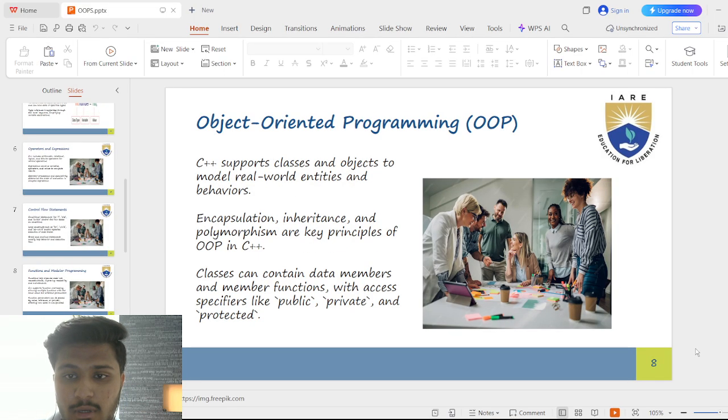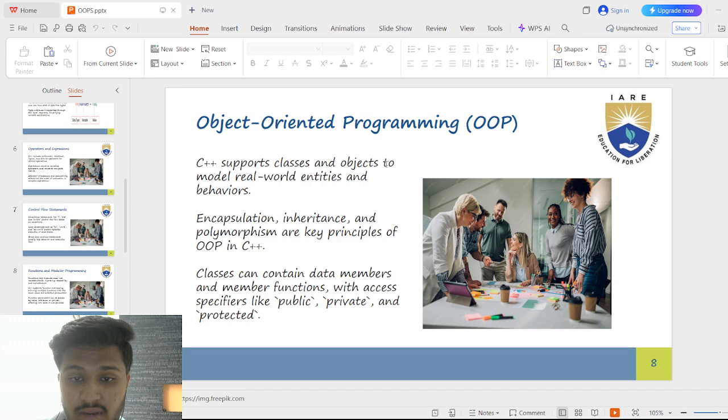Object oriented programming, OOP. OOP principles in C++. Encapsulation, keeping the data, like speed and color, and functions together inside the class and controlling access like public, private or protected.